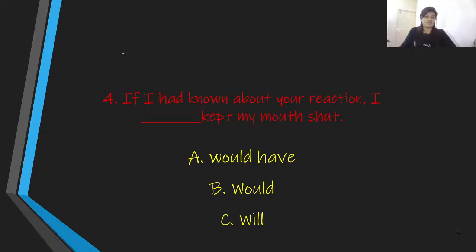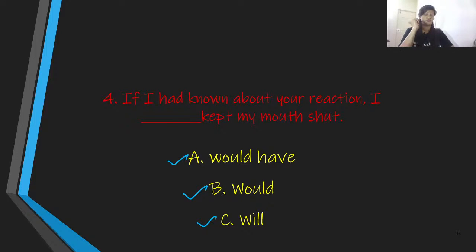Next one, if I had known about your reaction, I dash kept my mouth shut. The options are A would have, B would, and the third one is will. What could be the answer according to you? What type of action is it referring to?